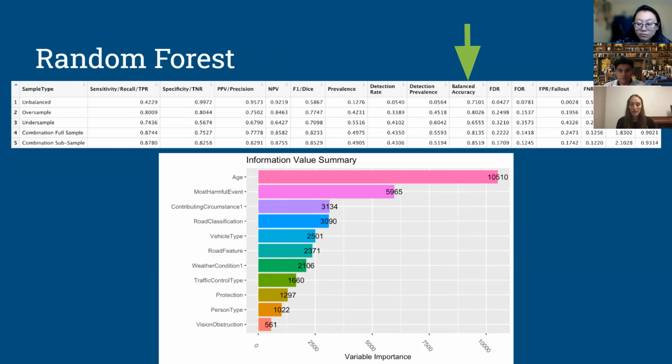Luckily, we were able to find that the combination data set that was a subset of the original unbalanced data set had a fitted random forest model with a balanced accuracy of about 85%, which is significantly higher than any of the logistic regression models and the rest of the random forest models.